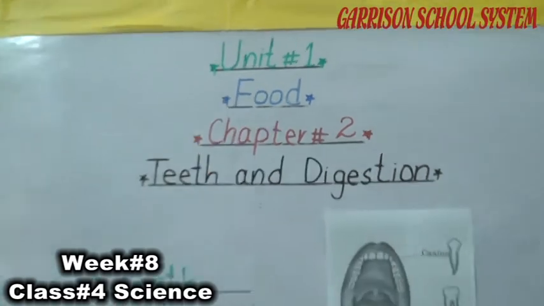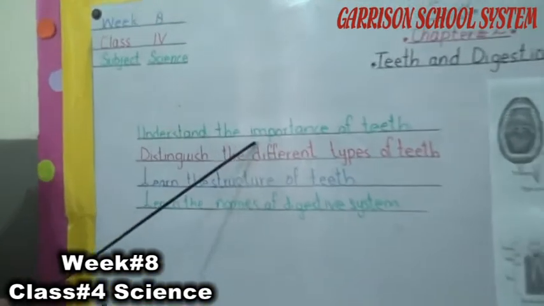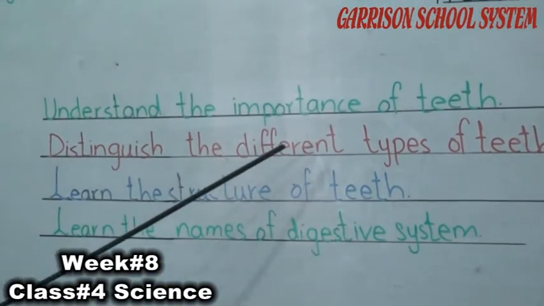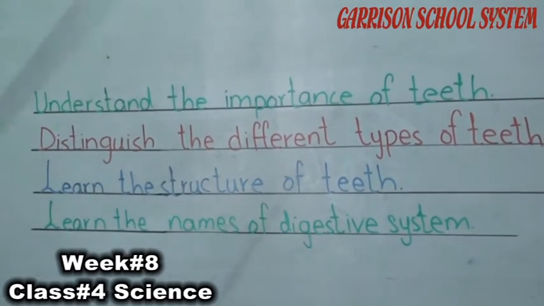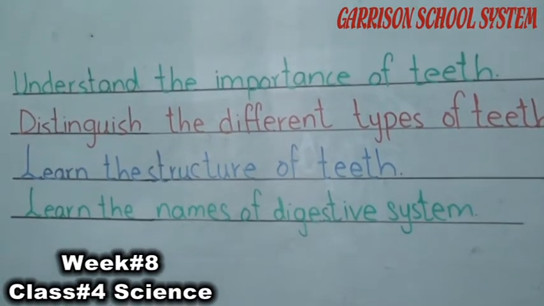The objectives of chapter number 2 are to understand the importance of the teeth, distinguish the different types of teeth, learn the structure of teeth, and learn the names of the parts of the digestive system.